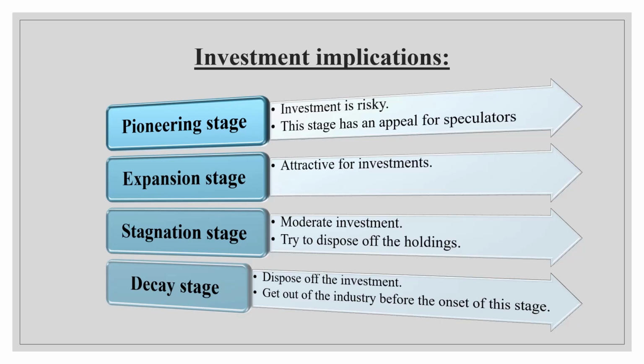So this is how an investor analyzes. In the pioneering stage, he is not ready to take the risk, because making an investment is very risky in that stage. In case of expansion stage, you attract the investments once you get recognition. In case of stagnation stage, it is recognized by each and everyone in the market and you gain moderate investment, and you try to hold the investments. That means you are not letting off the investments, you are gathering more investments. And in case of decay stage, the investments slightly dispose of and they get out of the market.